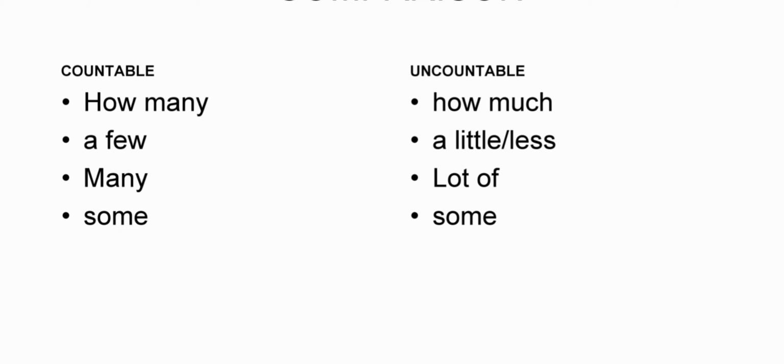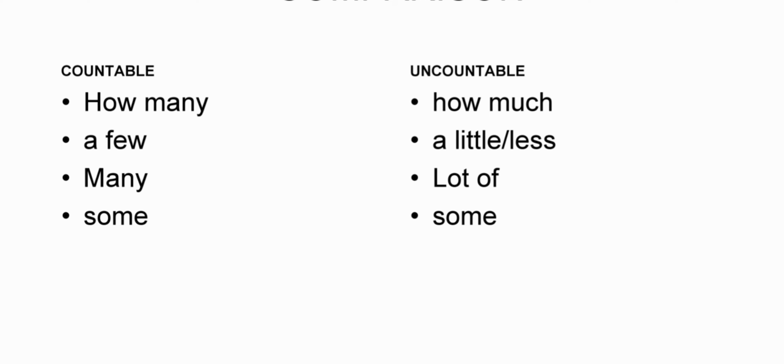Okay. What if you have a big number of plants? How can you answer the question? Your answer would be there are a lot of plants in my garden. You can use a lot. If you don't know the exact number, how could you answer? Your answer would be there are some plants in my garden.